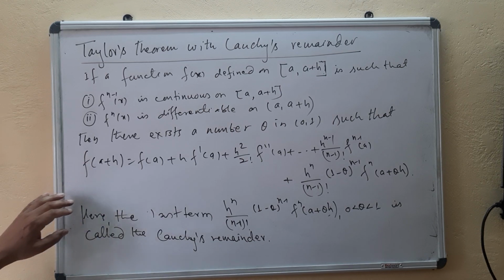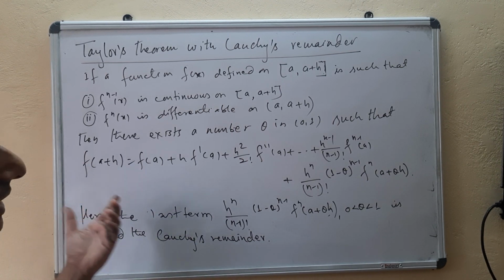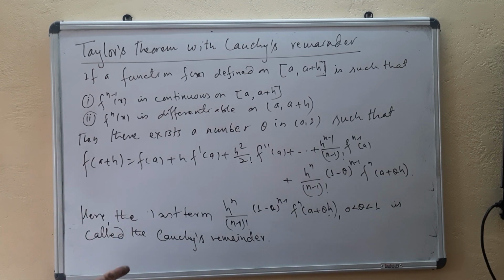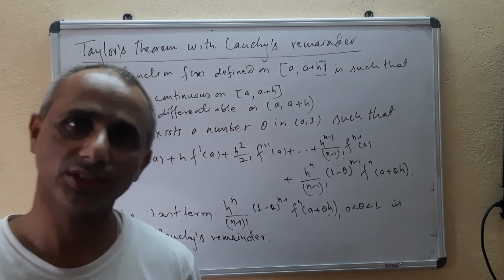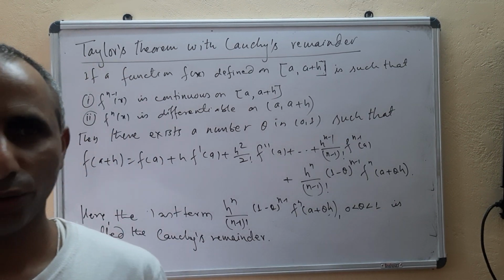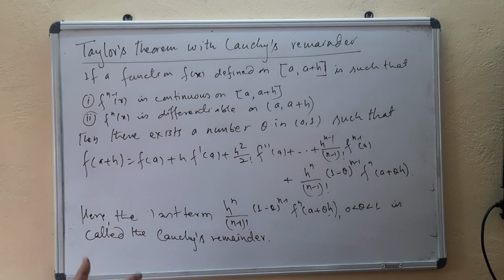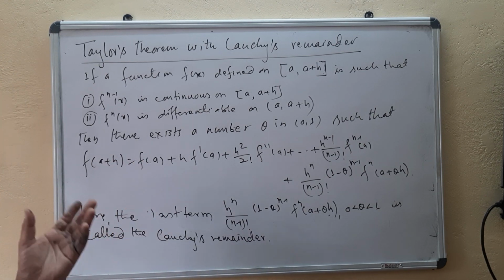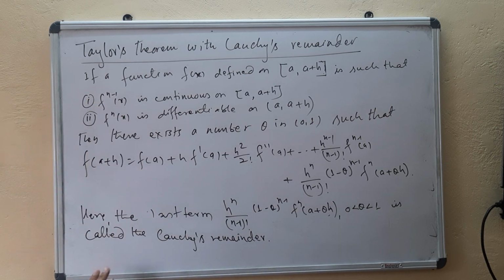And here we are doing this because we need both forms of the remainder, that means Lagrange's form of remainder and Cauchy's form of remainder, while checking the validity of expansion in Maclaurin series. So let's go through the statement only for now.